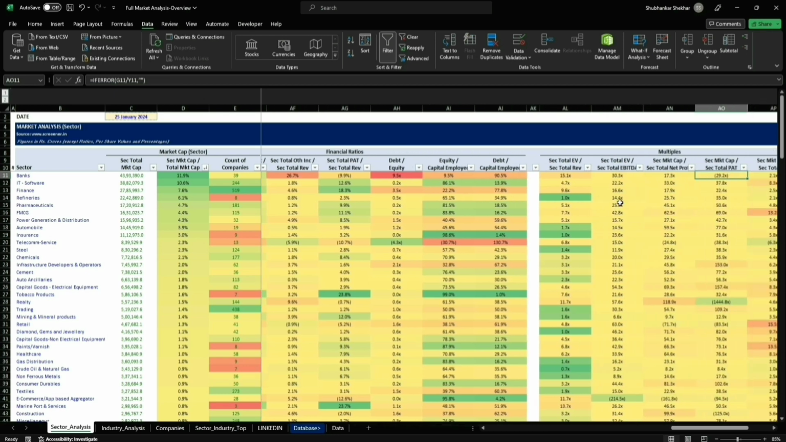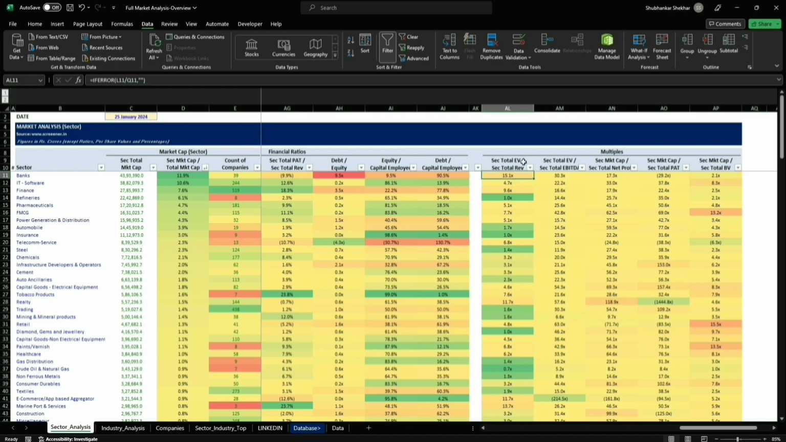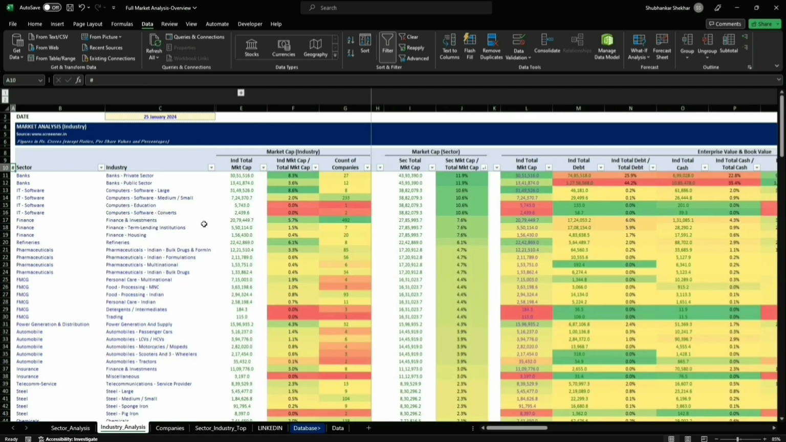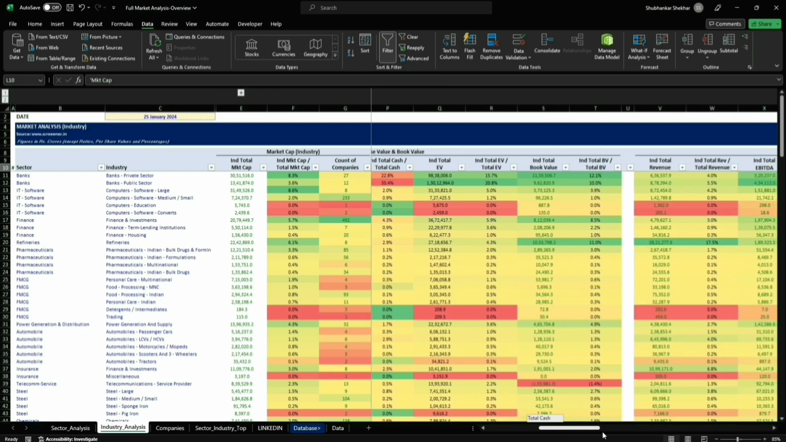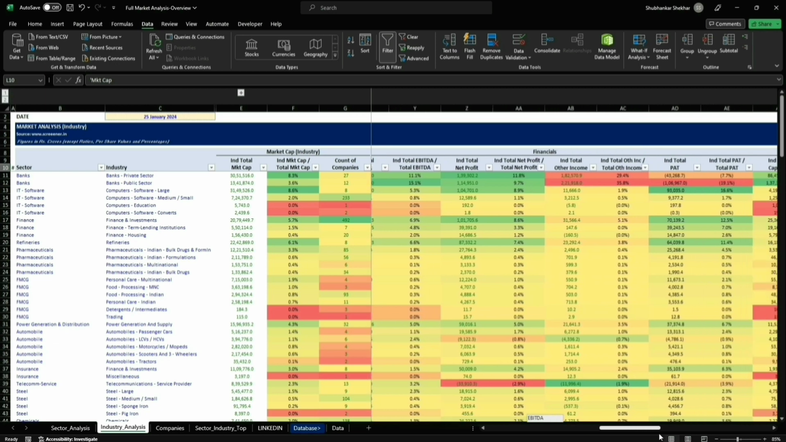Now going to the multiples, right? Again, these multiples are not applicable for banking, finance, and insurance. This is EV enterprise value, not embedded value. Remember that. Now going to industry analysis, right? Here what you'll notice is that it's the same thing again, but here everything is being calculated in terms of industry and not sector, right? Every calculation here is the same.